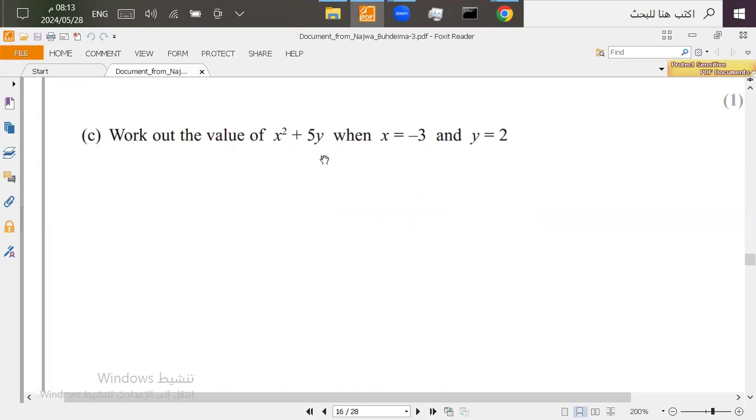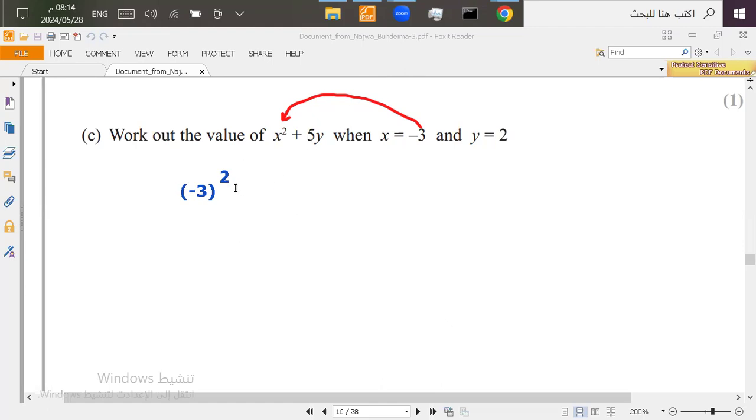Work out the value of x squared plus 5y when x equals negative 3 and y equals 2. Now, when you work out something like this, it means you have to take the value of the variable and put it instead of the variable itself. But when you remove a variable, make sure that you put brackets instead of it and put the number inside the brackets. So for this one, I'm going to put brackets for x squared and then write the value here, which is negative 3, like this, and then put the square outside the bracket like this. This is very important. So if I remove a variable, I put a bracket and then put the number inside the bracket.